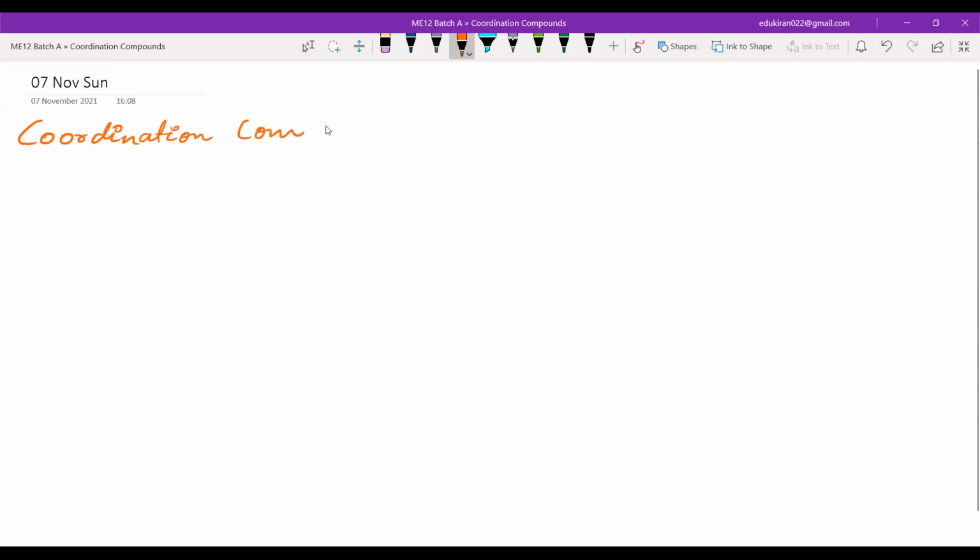Coordination compounds. Okay. Now, it is evident from the name of the chapter that the bonding present in these types of compounds will be coordinate bond. Now, if it is covalent compounds, then the bonding is covalent. Ionic compounds, the bonding is ionic. But this is not the end of the chapter. That coordination compounds are those compounds in which there is a coordinate bond is not the end of the chapter.